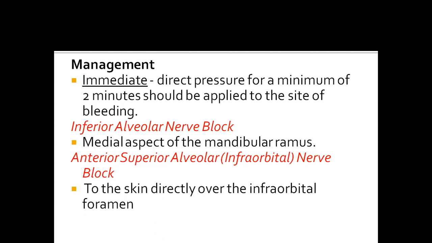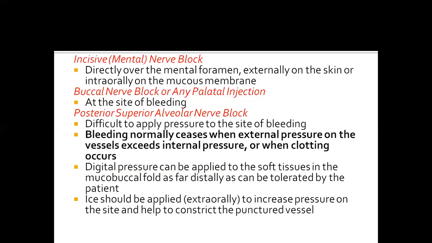And if the hematoma is due to infraorbital nerve block, then you can apply pressure directly over the infraorbital foramen. And if it is due to incisive nerve block or mental nerve block, directly apply pressure over the mental foramen. And if it is due to buccal nerve block, you can give pressure at the site of bleeding. Then for posterior superior alveolar nerve block, it is difficult to apply pressure to the site of bleeding.